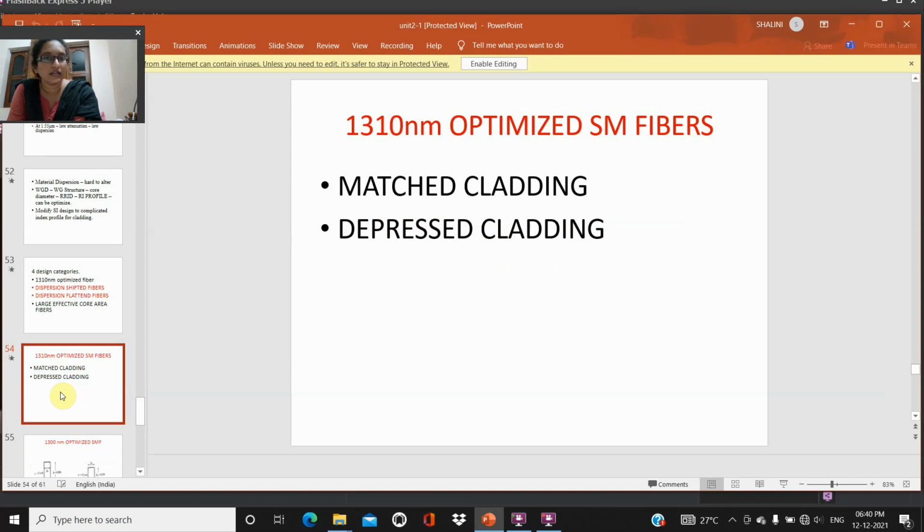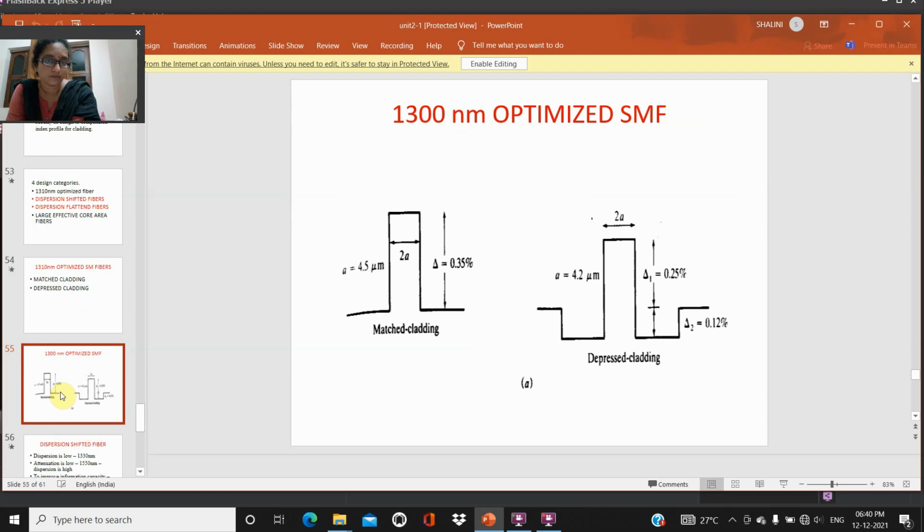For 1310 nanometer optimized single mode fibers, we will go for 2 claddings, that is matched cladding and depressed cladding. Matched cladding means the cladding uses the same refractive index, so the delta value should be the same, but in depressed cladding a decrease in the cladding index should be observed. These are the figures for 1300 nanometer optimized SMFs, matched cladding and depressed cladding.